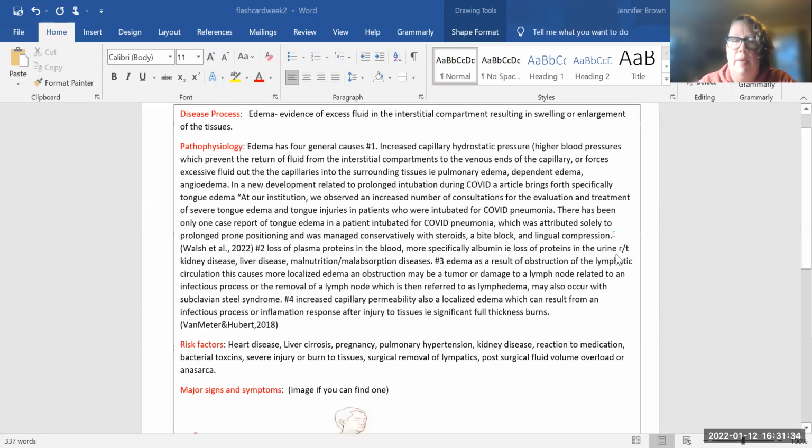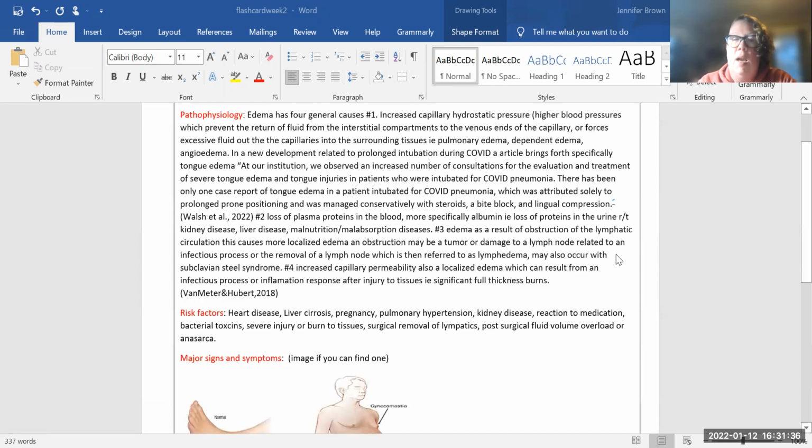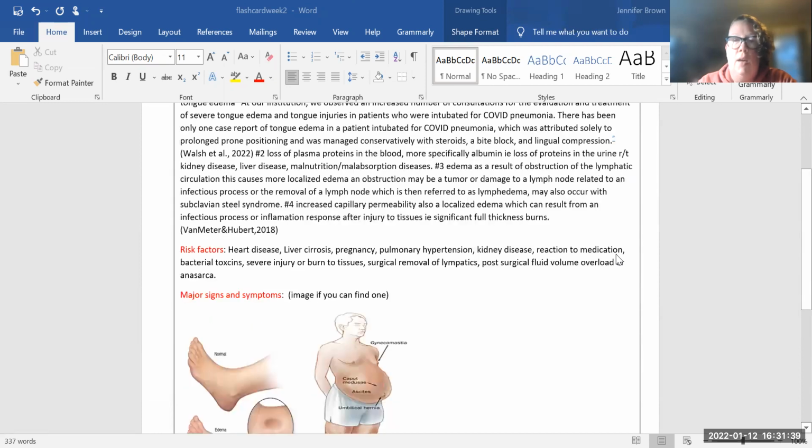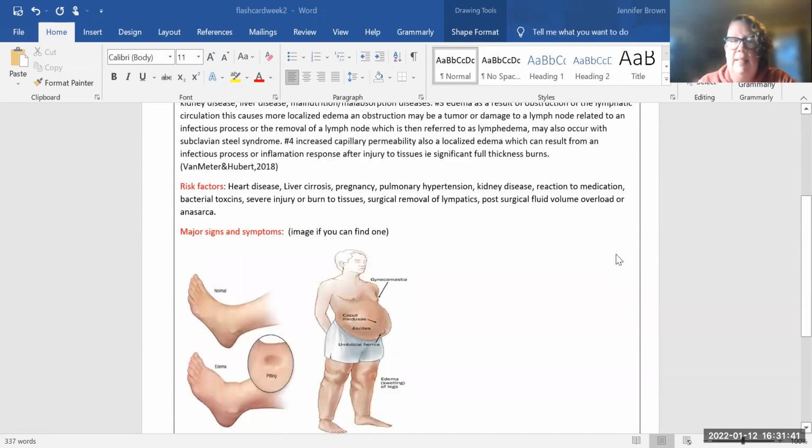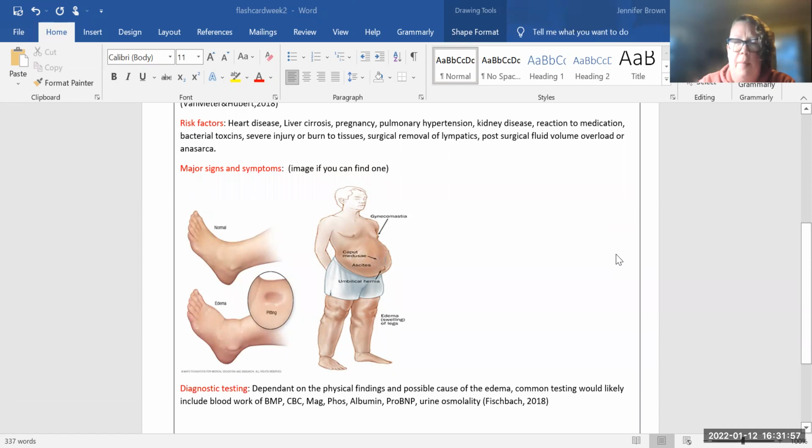Risk factors for edema include heart disease, liver cirrhosis, pregnancy, pulmonary hypertension, kidney disease, a reaction to medications, bacterial toxins, severe injury to bone or tissues, surgical removal of the lymphatics, and post-surgical fluid volume overload, or something that we call anasarca. Some images that I found from the Mayo Clinic show the edema here.